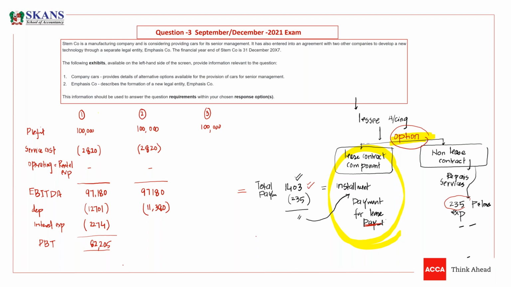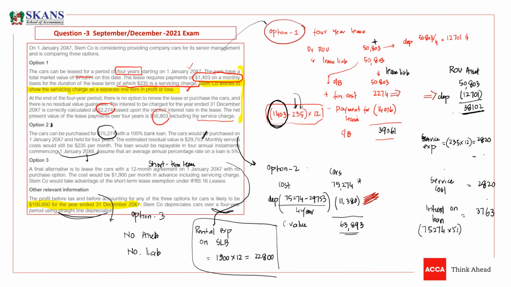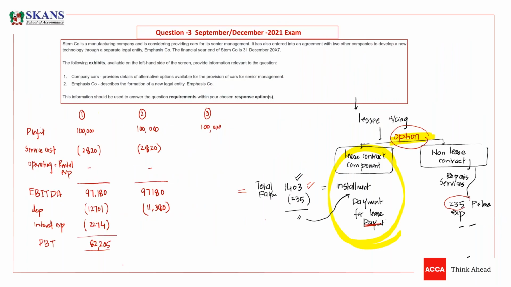Let me check. Look, guys, this was the depreciation in option 2, and this was the interest expense, and this was the service cost. So look, we have to charge interest as well, which is 3,763. So what is the PBT? What is profit before tax, guys? So it is 82,037.